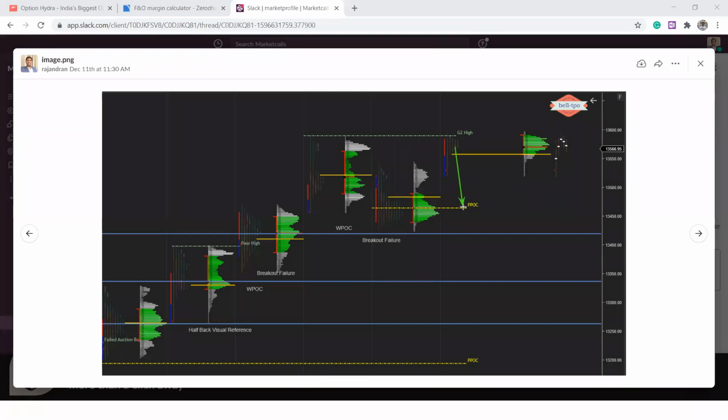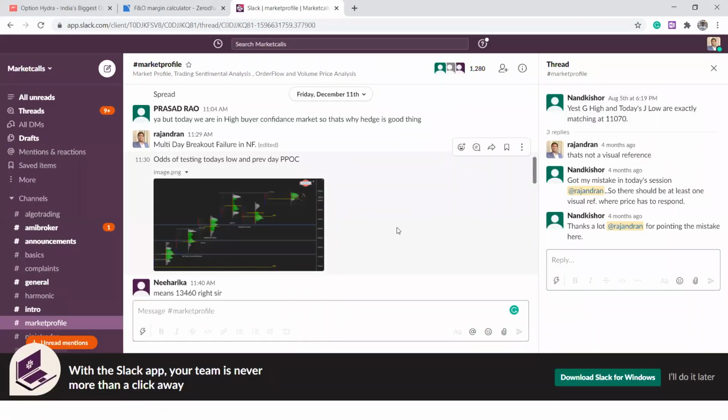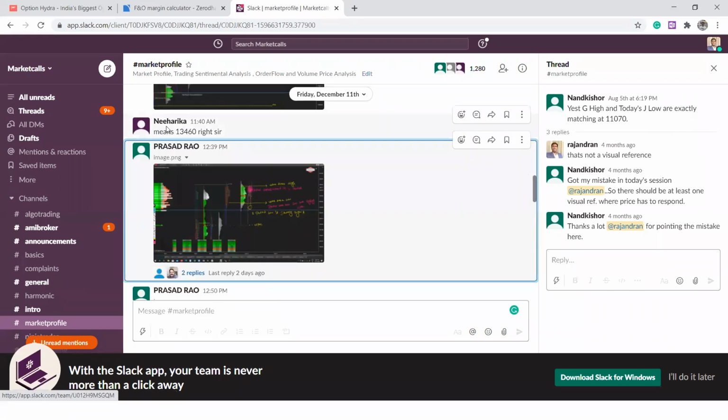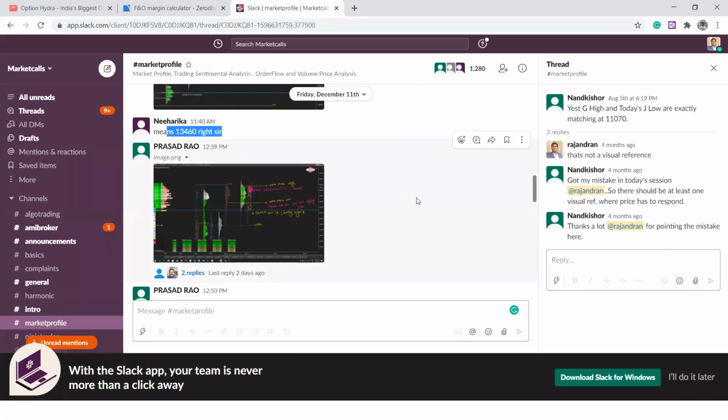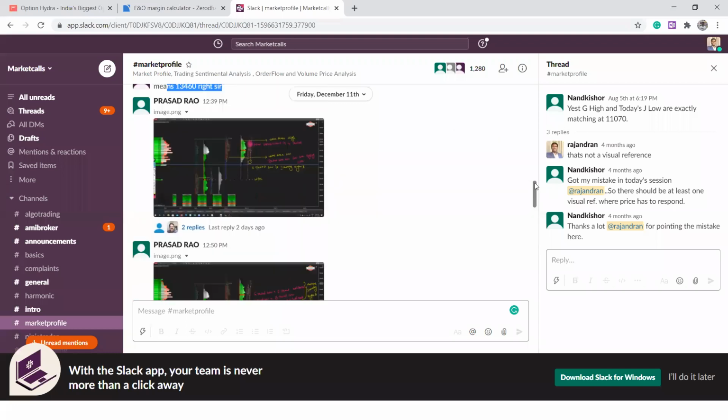There was almost a 100-point crash in Nifty, which is what I anticipated last Friday. That is the maximum view I had for that particular day. I also had the view only after somewhere around 12 o'clock or 12:30. And people were asking about 13,460.